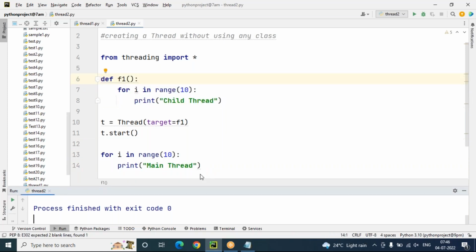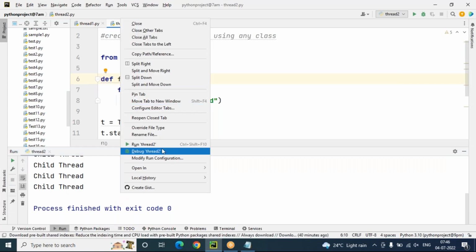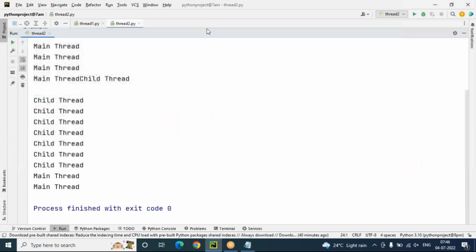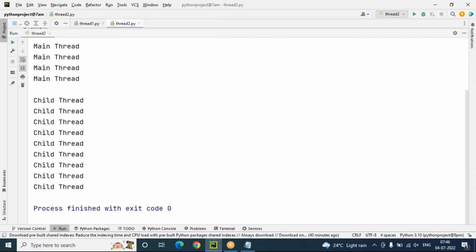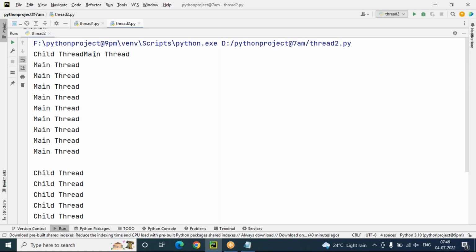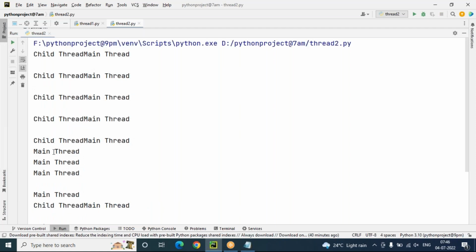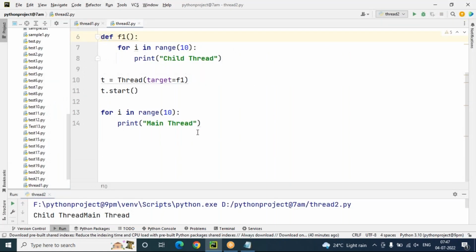So how many threads are running? Two threads are running. Just observe here, the output is not going to be regular. Main thread, child thread, main thread, child thread, like this. First the child thread is executed, again the main thread, again the child thread. The output is not in a regular format, sir. Don't expect a fixed output here. You can see that from execution to execution, the output is completely different.